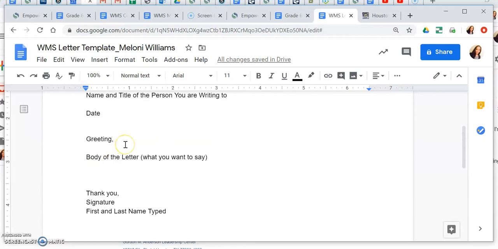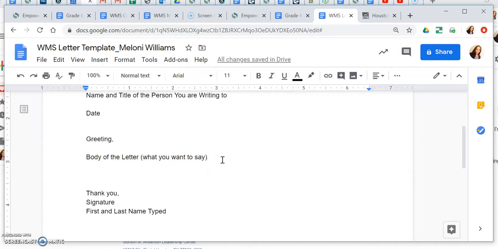And you can say Mr. or Mrs. and write their last name as well. So you have a couple of different options on how to greet them. And then this is where you write the body of your letter. So whatever you want to say to them, what you want them to pay attention to, what matters to you, this is what you're going to write here.